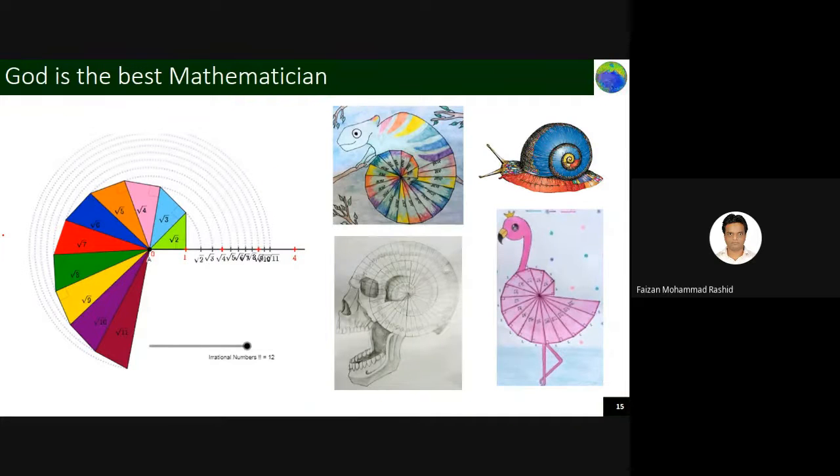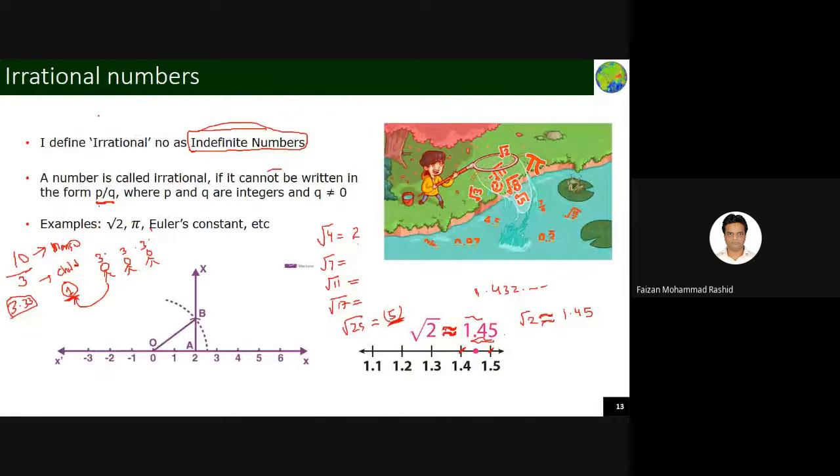Now you see here, this is the best part of the chapter, what I found, and God is the best mathematician, whoever has created the universe. I will tell you about this from here. If you want to represent an irrational number, maybe root 2, how will you find root 2 on your number line? On the number line, you start with 0, and if you go this side, you put 1, 2, 3, 4. If you go this side, you put minus 1, minus 2. If someone asks you to show where root 2 lies, it will definitely lie between 1 and 2, but I need an exact position.